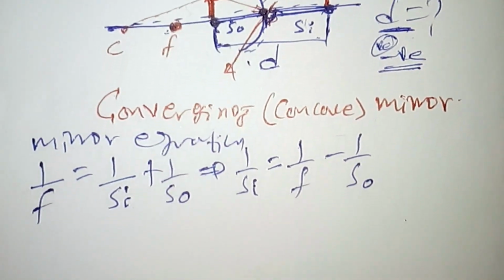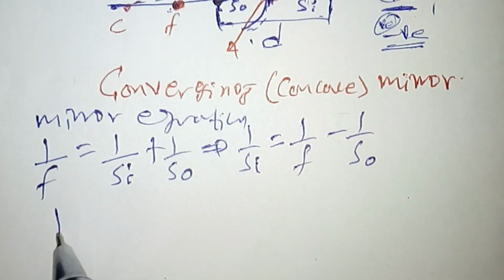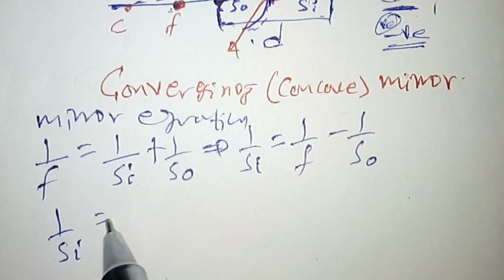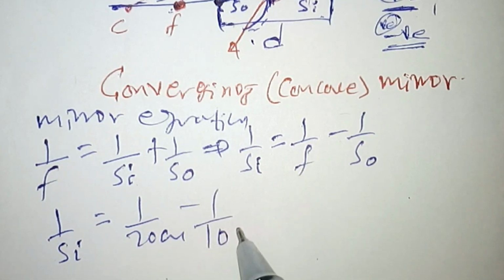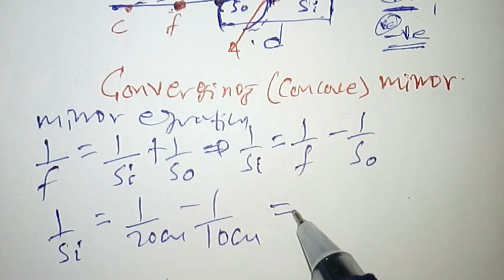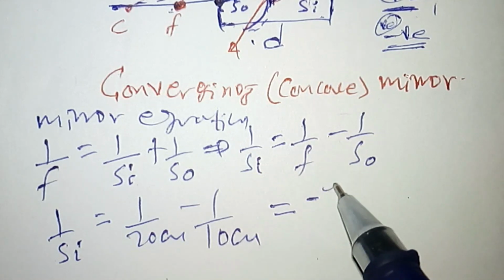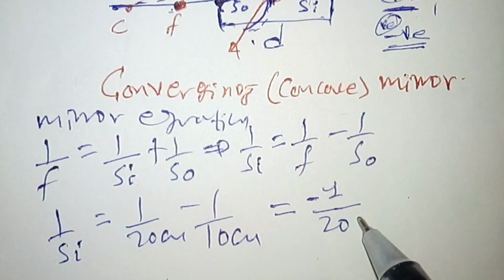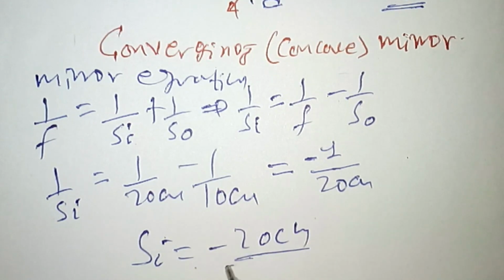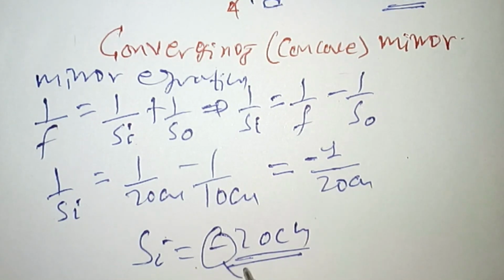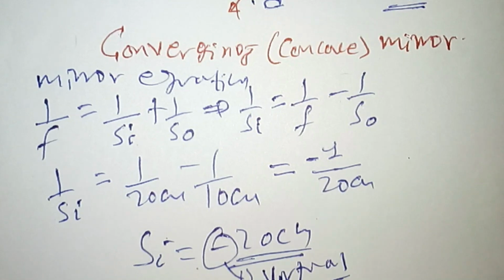So if we do this calculation exactly, we get that 1/c is equal to 1/20 cm minus 1/10 cm, which gives us directly negative 1/20 cm. So then the image distance c is equal to minus 20 cm. This minus sign indicates that the image is virtual. So we have got the distance of the image.